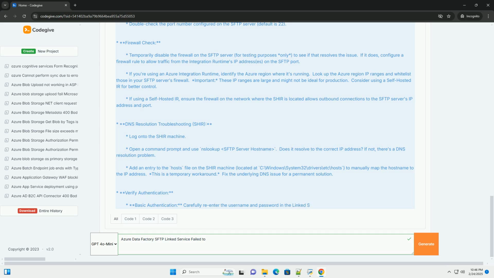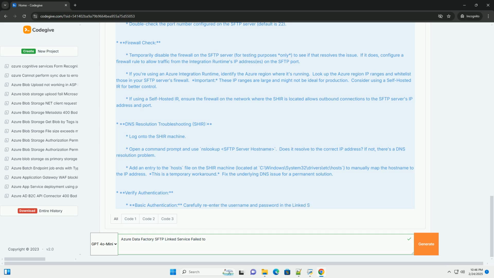~/.ssh/authorized_keys. Verify the private key passphrase, if any, is correctly entered in the linked service. Check the file permissions of the private key file on the SHIR machine. It should only be readable by the user account under which the SHIR service is running, typically NT Authority\NetworkService.